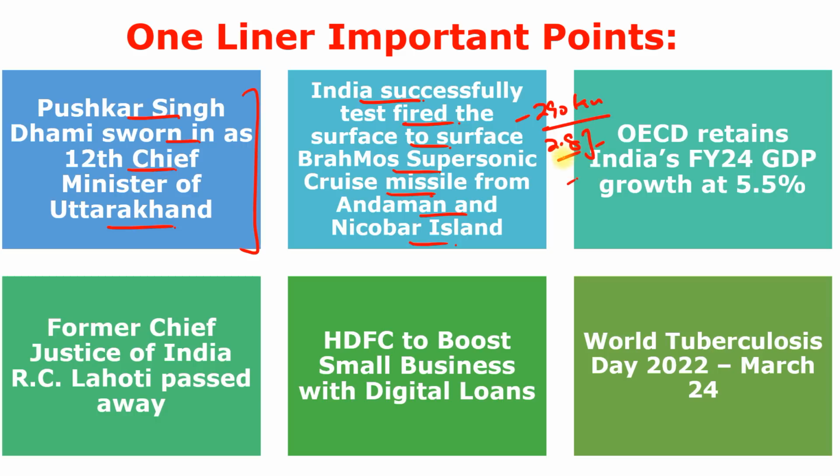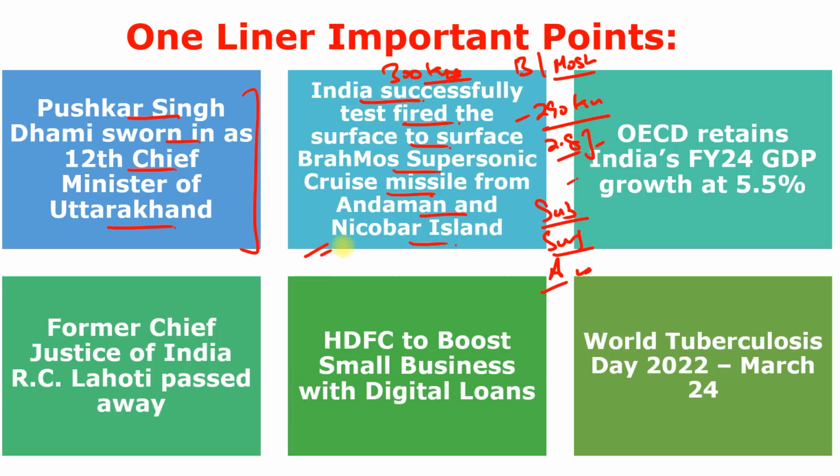The BrahMos missile is a medium-range supersonic cruise missile that can be launched from a submarine, surface warship, aircraft, or land against surface and sea-based targets. The name BrahMos is formed from the names of 2 rivers: one is Brahmaputra, the second is Moskva of Russia. And the payload can be both conventional and nuclear warhead, and it can be up to 300 kg.